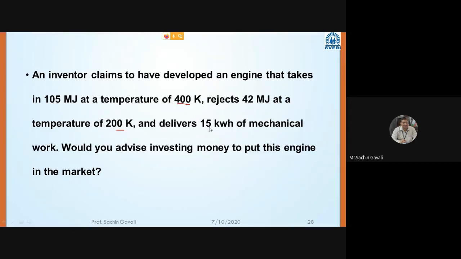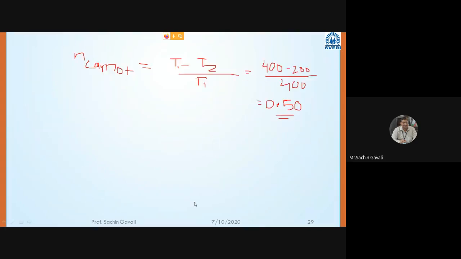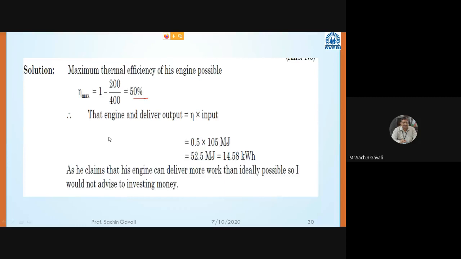Okay, or you can say 105 megajoule is supplied and 42 megajoule is rejected. Okay, then 15 kilowatt hour. So in that case, the general efficiency of the engine is given by the equation eta engine is equal to, total, okay, 50% is the efficiency.